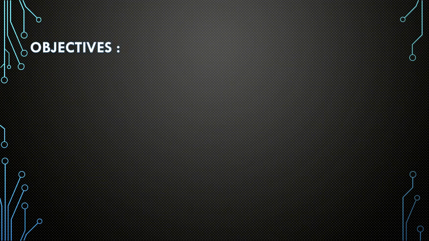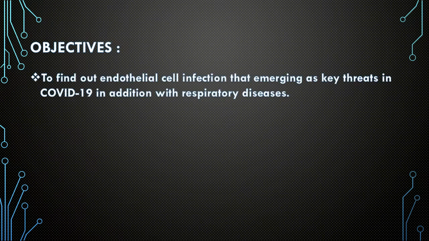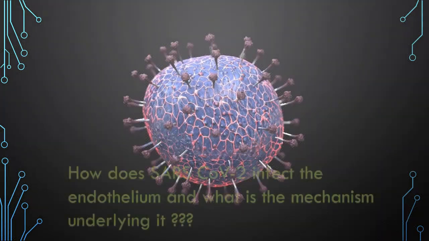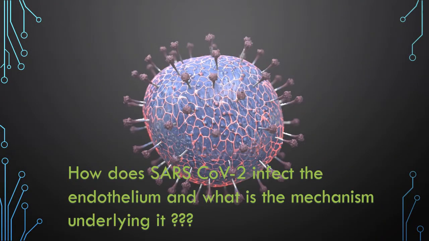Objectives of this online paper presentation are to find out endothelial cell infection that is emerging as a key threat in COVID-19 in addition to respiratory disease, and to discuss the mechanism behind the effects of severe acute respiratory syndrome coronavirus 2. How does the novel coronavirus infect the endothelium and what is the mechanism behind it?